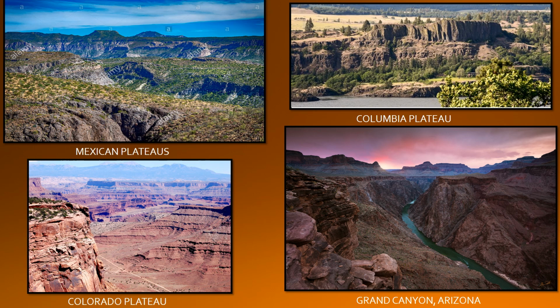The Colorado River cuts the Colorado Plateau and has given rise to the Grand Canyon, which you can see in the last picture. It is found in the state of Arizona in the USA. So children, in today's class, we discussed the discovery of North America, its location, physical setting and extent, and its physical divisions also we have covered. In that we were discussing the Western Cordilleras. The rest of the points we'll discuss in the next class.